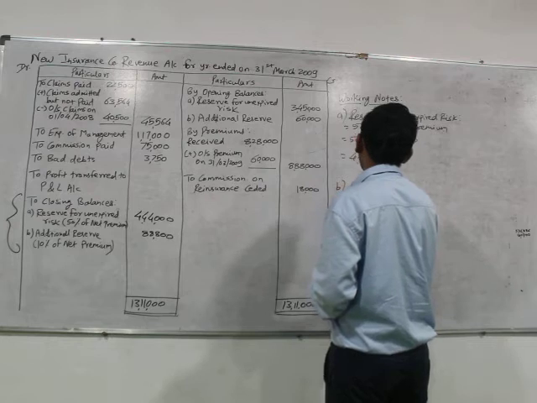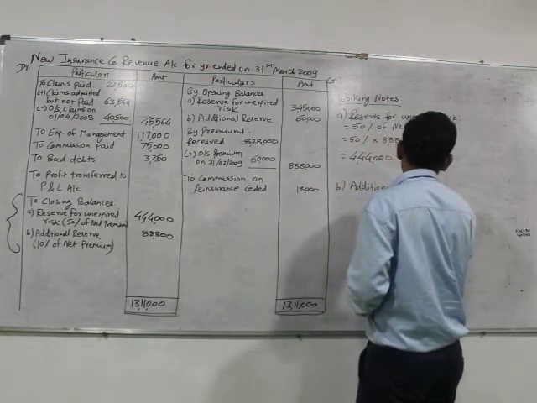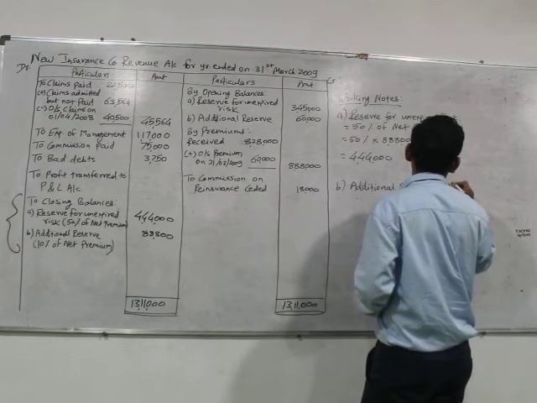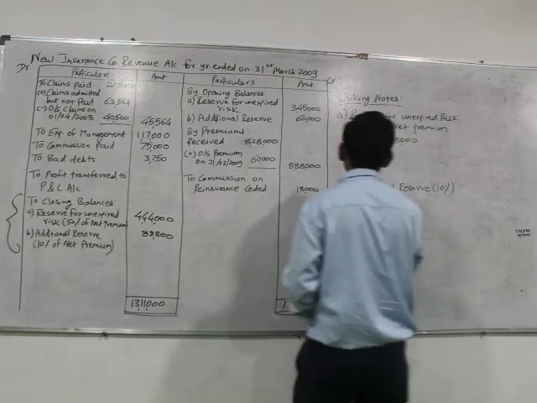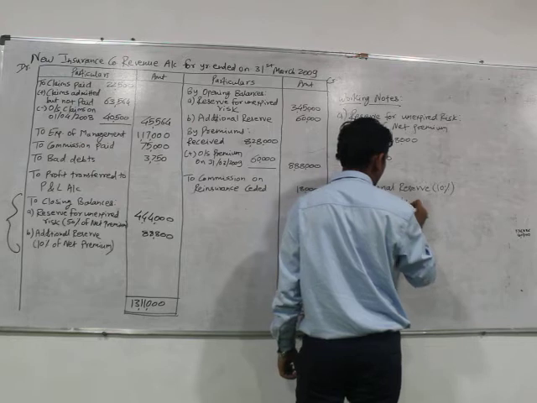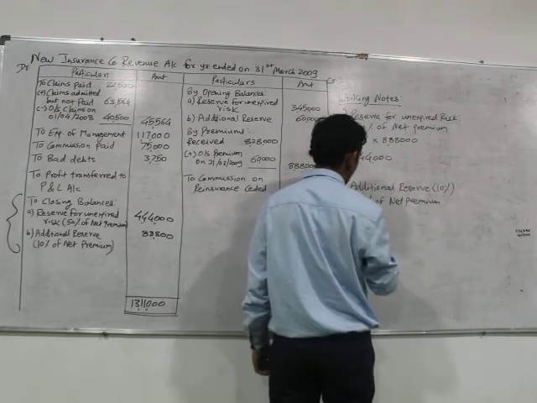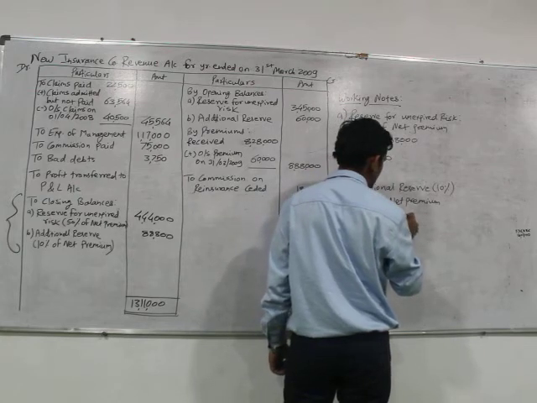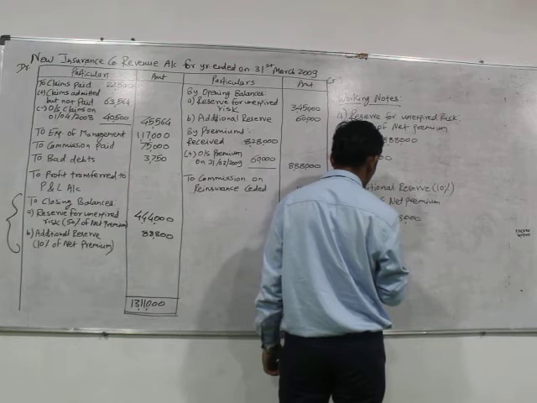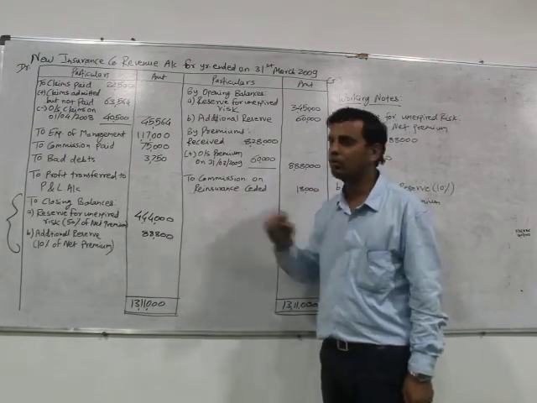Similarly, we can show it for additional reserve, which is stated to be taken at the rate of 10%. So it would be 10% of net premium, equal to 10% into 8,88,000, that is 88,800. This is how we have calculated the closing balances.